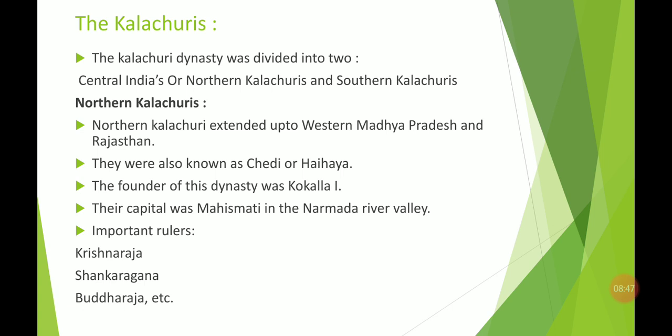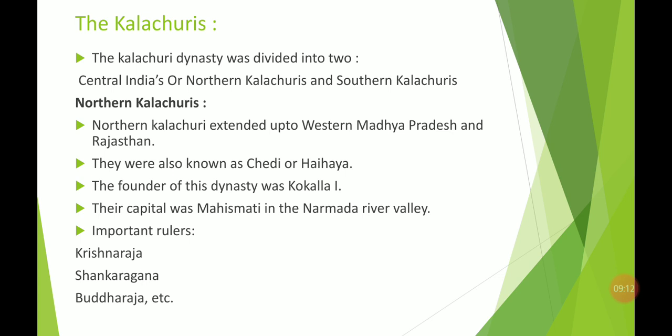So Kokal first was the founder of the Northern Kalachuris, and their capital was Mahishmati, and this Mahishmati was near the Narmada river valley. Basically the area of the Narmada river where the Mahishmati place is there in Madhya Pradesh. So this was the capital of the Northern Kalachuris.